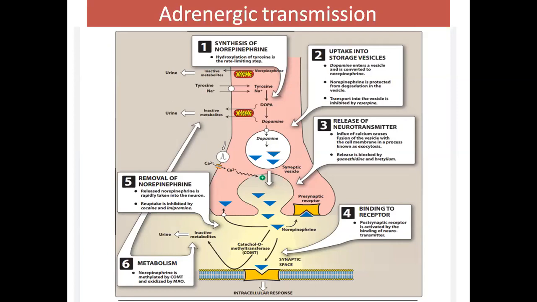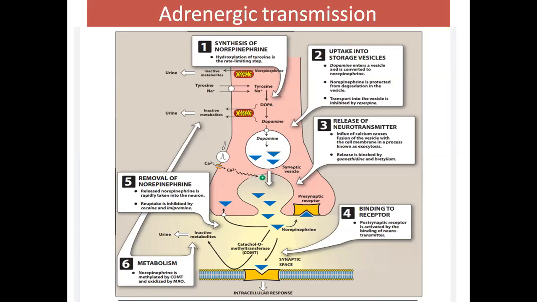In the neuronal cytosol, tyrosine is converted to DOPA by the enzyme tyrosine hydroxylase, and DOPA to dopamine by the enzyme DOPA decarboxylase.